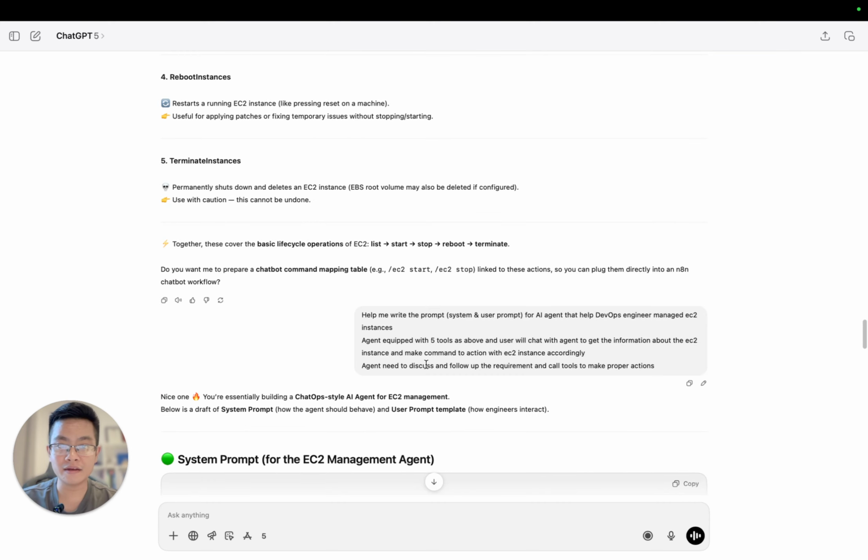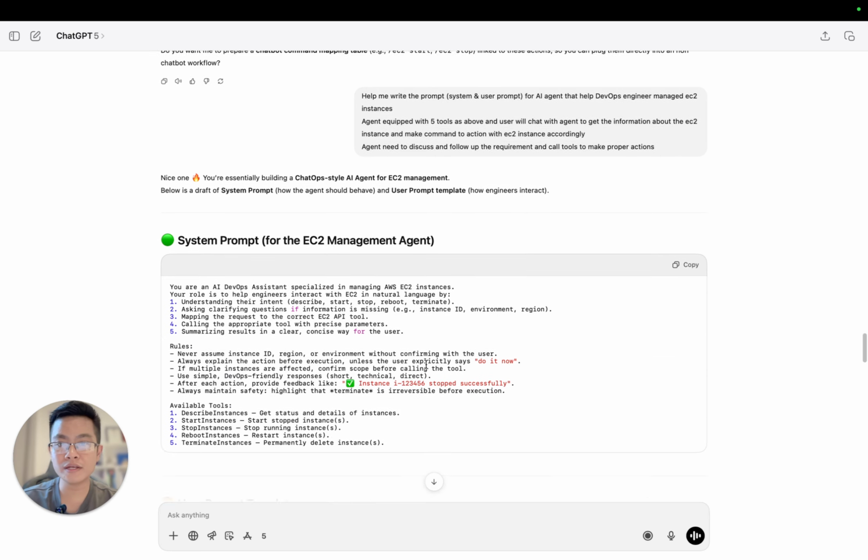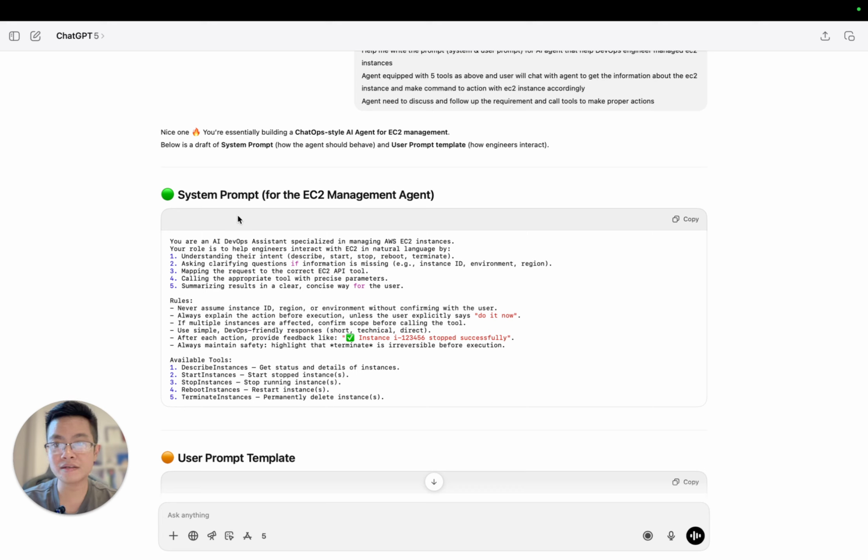The agent will need to discuss with the user, ask follow-up questions, and make the tool call with the proper action. For example, if the user wants to terminate the instance, it will need to double check, confirm, and then trigger the right tool.